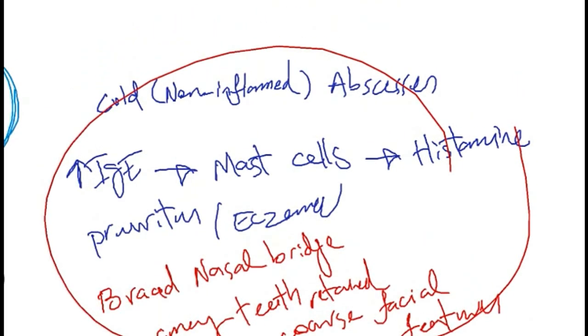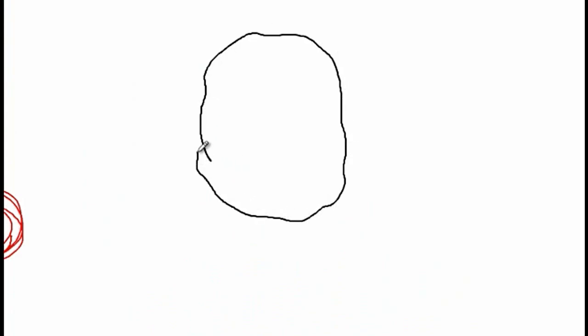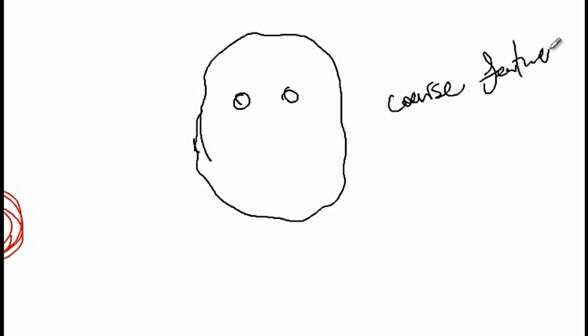Now, I understand that it may be hard to memorize all these symptoms for Hyper-IgE syndrome, also known as Job syndrome. So here I have come up with a memory aid that can help you memorize the symptoms. So let's imagine we have a face with coarse features. So that's the first thing, a face with coarse features, a broad nose and retained primary teeth.